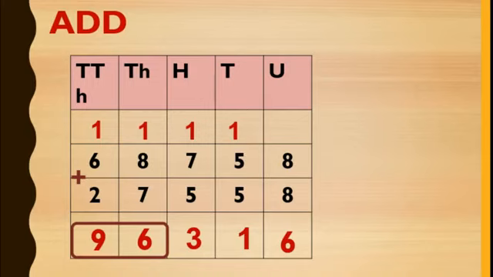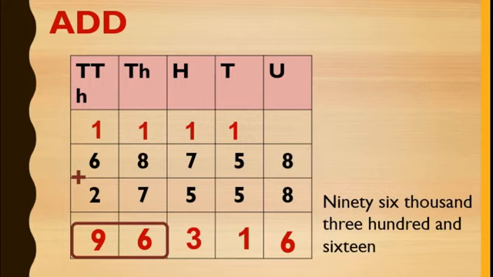Now it is easy to write 96,316. You know that 3 is in the hundreds column, 1 in the tens column and 6 in the units column. So how to write this? 96,316. Shall we try one more sum like this?